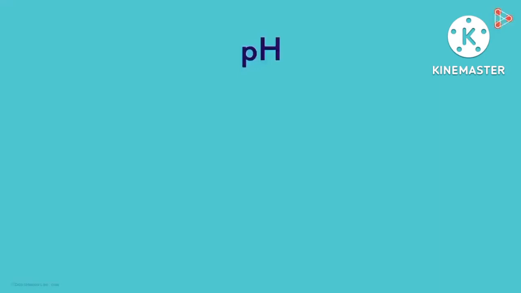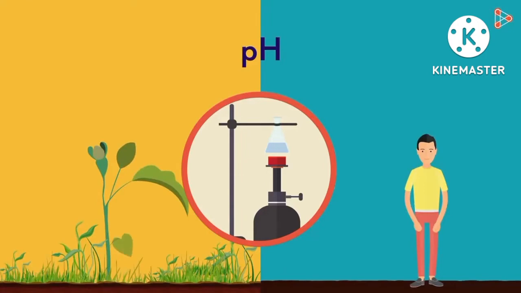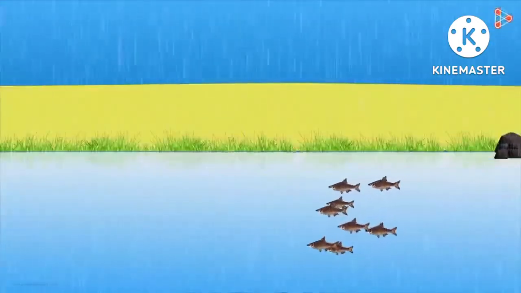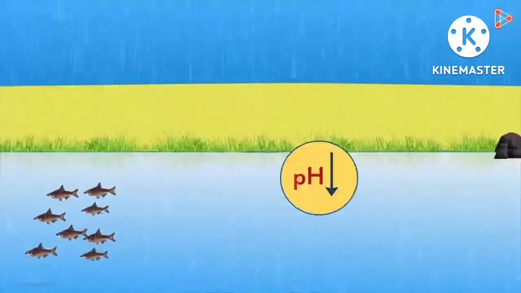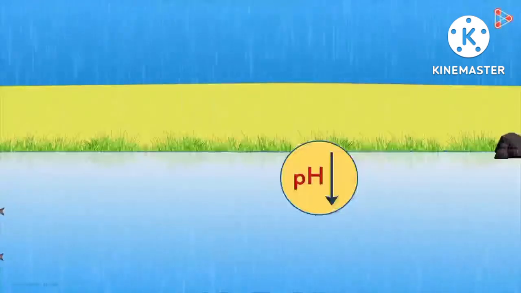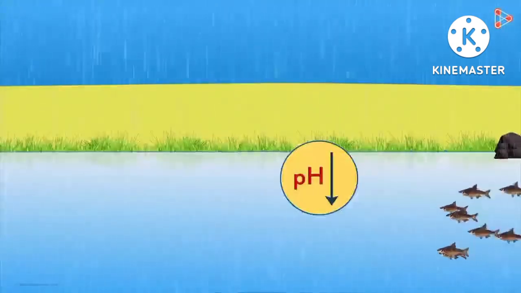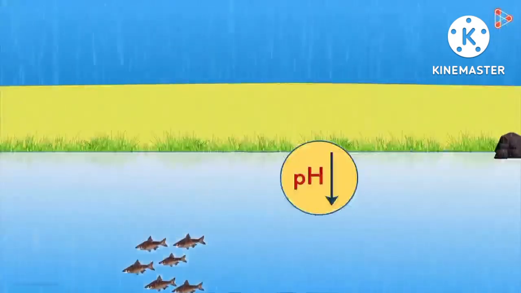to do with solutions in the laboratory? Or does it also affect plants and humans in daily life? Did you know that when acid rain flows into the rivers, the overall pH of the water reduces? And living organisms cannot survive if the change in pH is too much. In such cases, survival of aquatic animals becomes difficult.